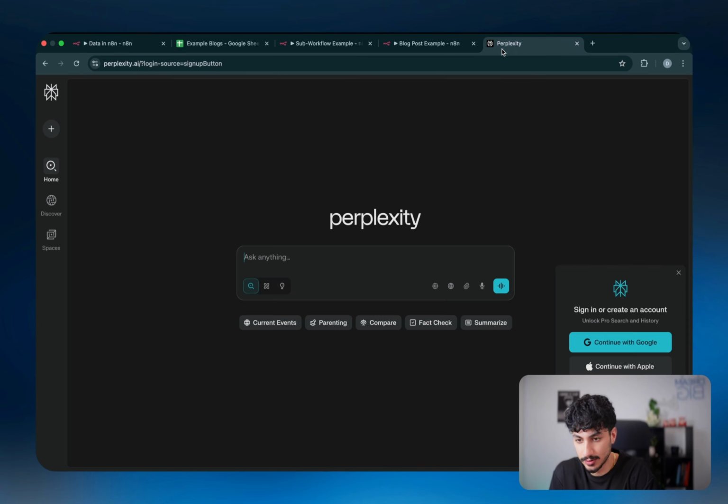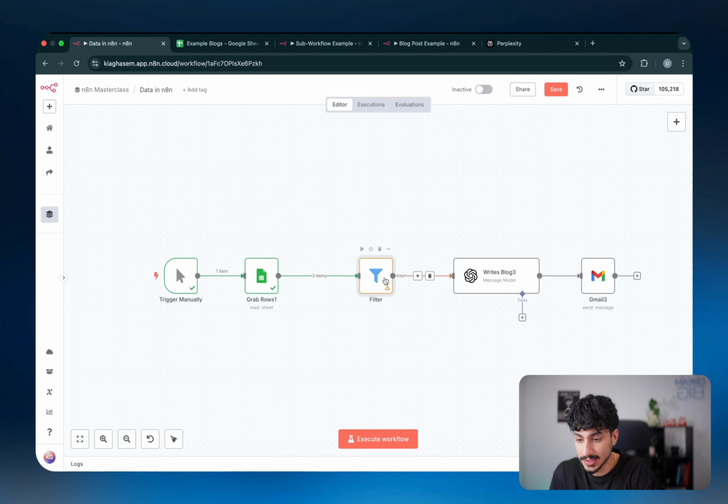And if you still don't understand it, just ask Perplexity. Literally, it will tell you everything. So that's the filter node. It's extremely important and I would really recommend you guys get familiar with it.